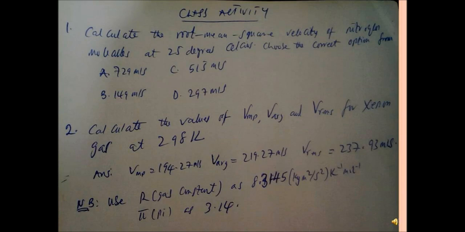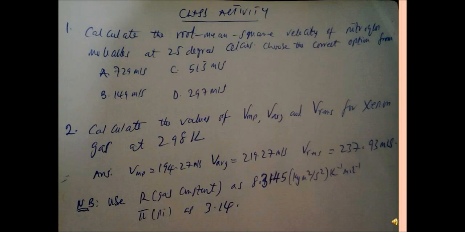Then the second one is to calculate the value of most probable velocity, average velocity, and root mean square velocity for xenon. You know, the one we did in our example is for nitrogen, so we are going to do it for xenon gas at 298 Kelvin. The answers are also provided. Then you are given the constants. Here you are asked to use 8.3145 as your gas constant, and then 3.14 as pi.